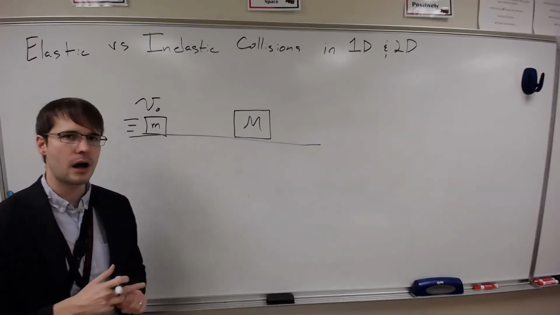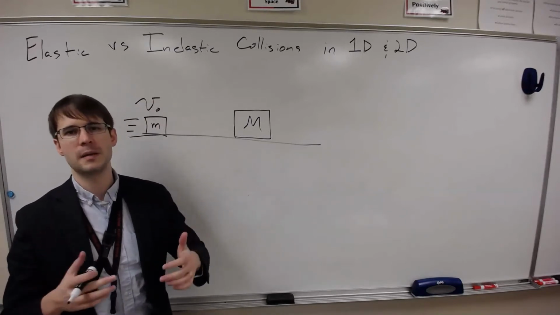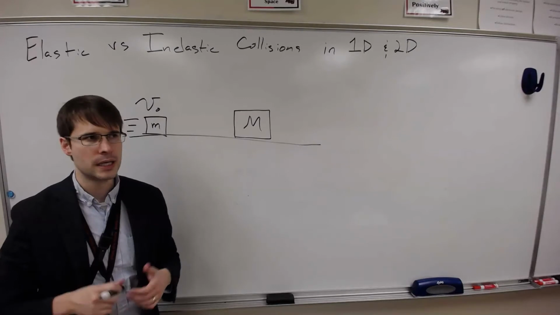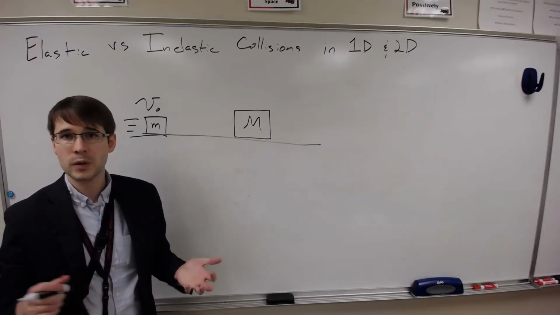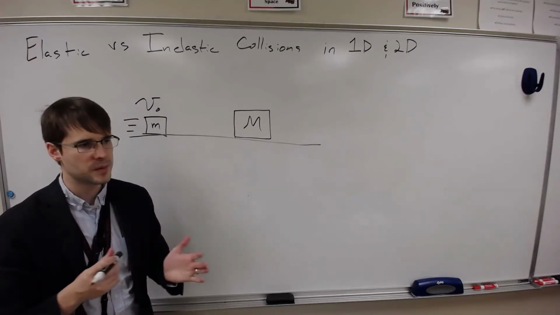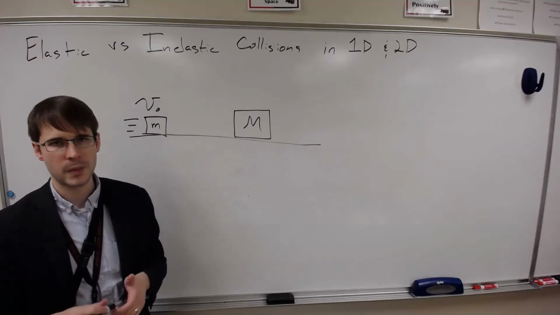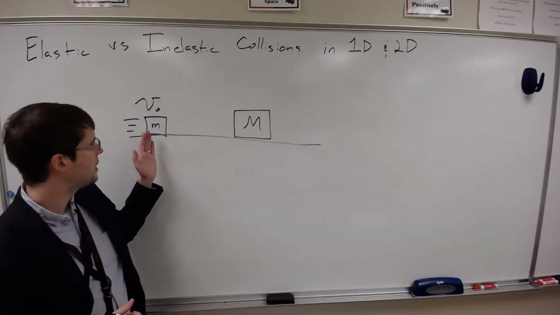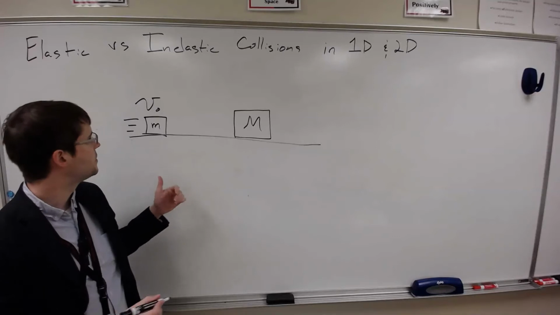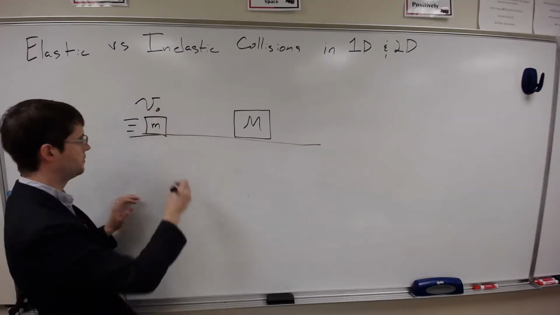So let's start off by looking at this as if it was a perfectly inelastic collision. These ones are usually the easiest and the ones that you'll come across the most often in problems because they take the least time to do. So basically what we know is at the beginning, the total momentum is going to be equal to little m V0.